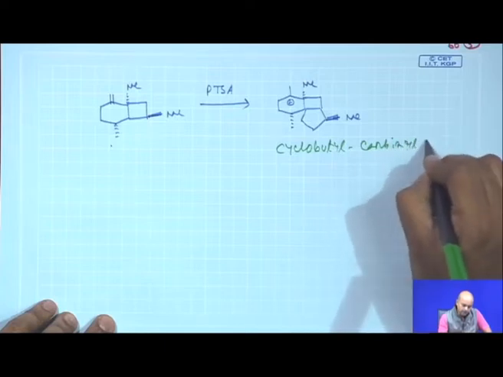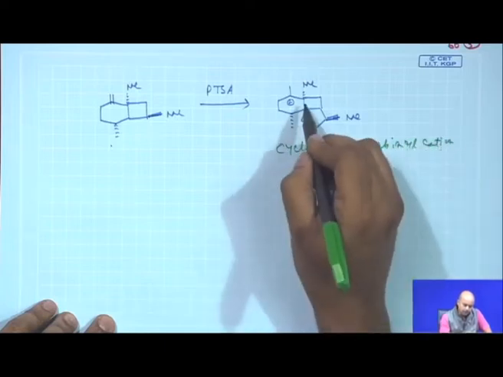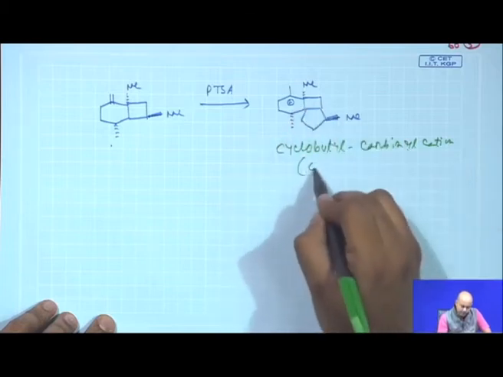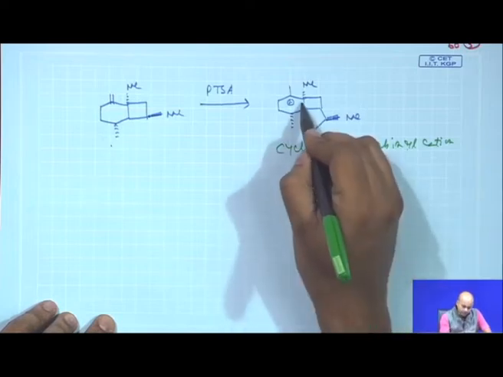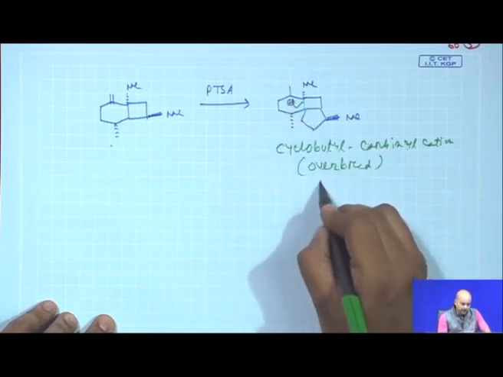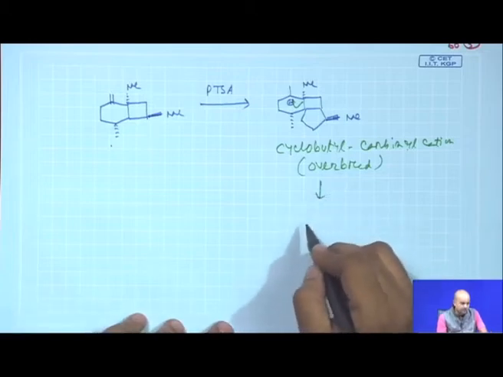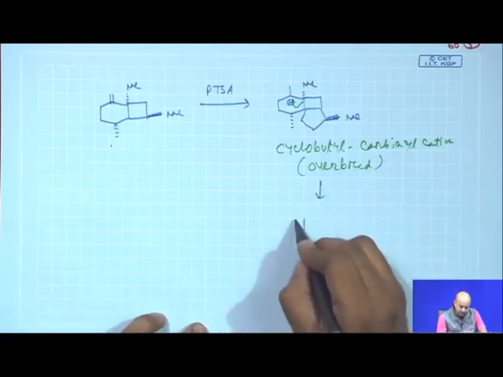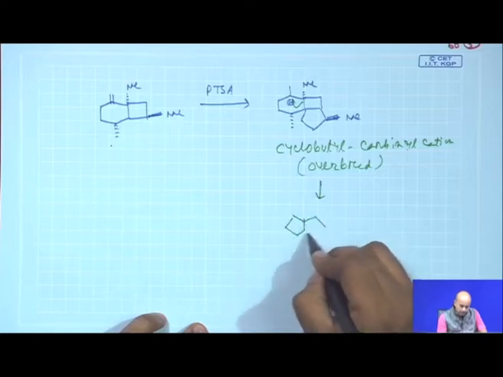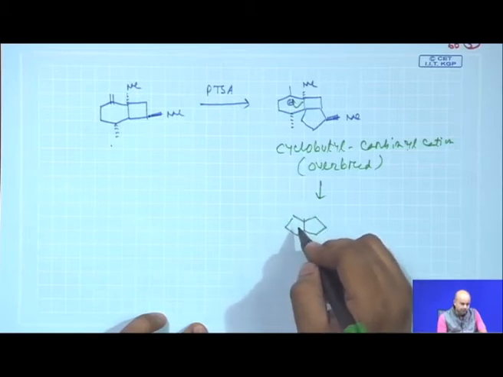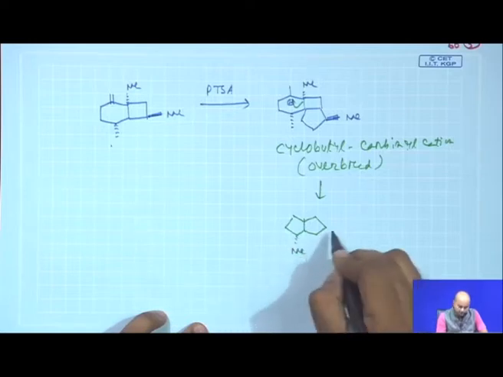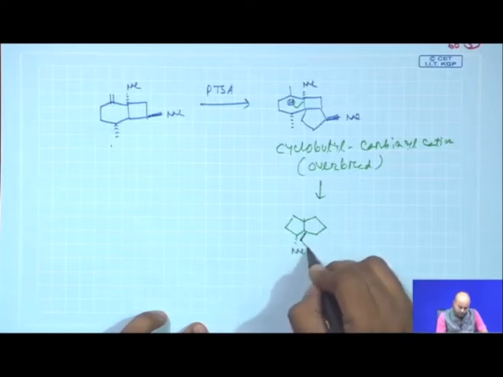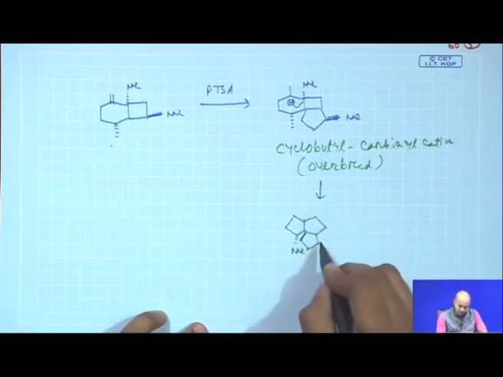Now, this cation is overbred, and this will basically migrate to here, and if it migrates you will basically get the cyclopentane system. So, now you try to figure it out, you will get the cyclopentane system, and this cyclopentane system will now have this ring fused here.